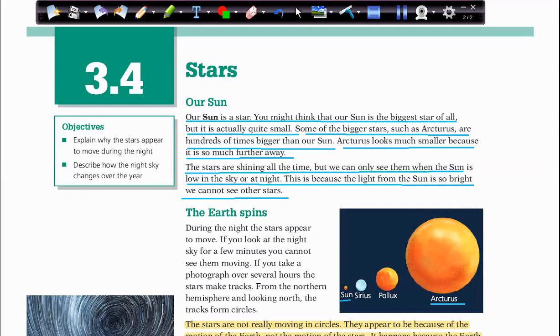We can see the stars twinkling in the sky, also at night. And we studied before that stars appear to twinkle because the light changes direction when it travels through the atmosphere. So this is the introduction about the stars.